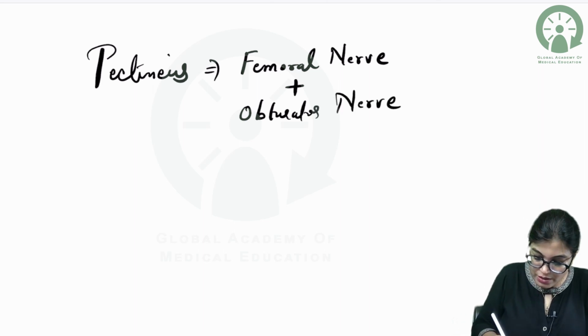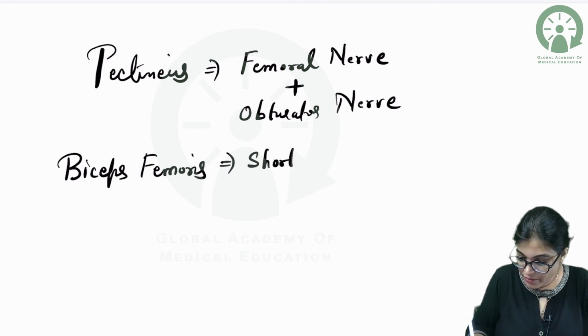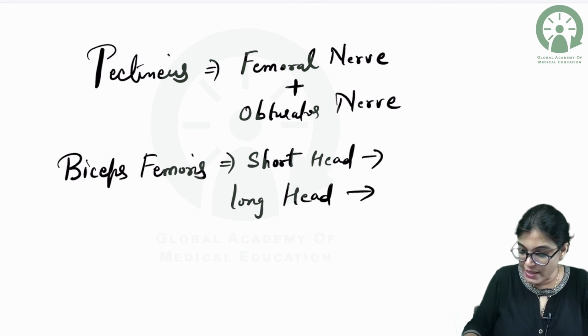The other was biceps femoris. When I am talking about biceps femoris, it's also an example of hybrid muscle, the short head and that of long head. We know that biceps femoris is having two heads of origin, short head and long head.